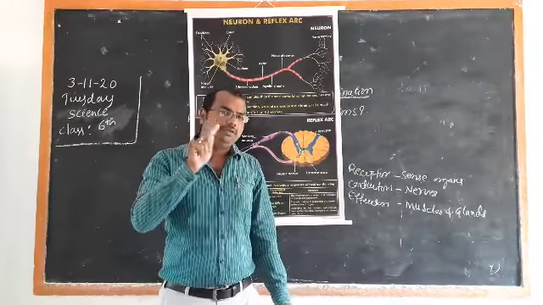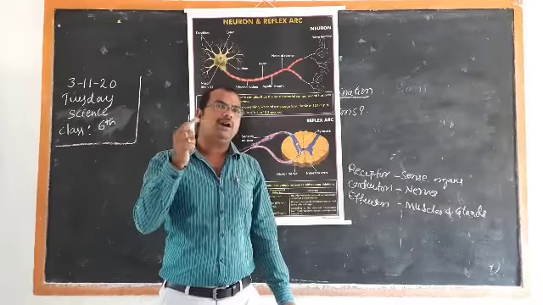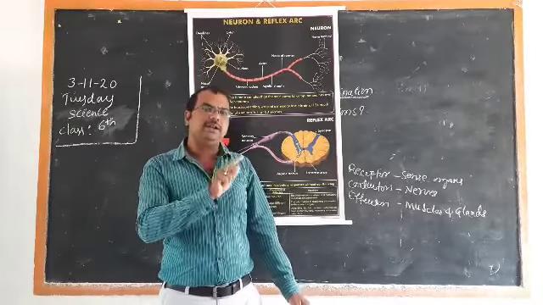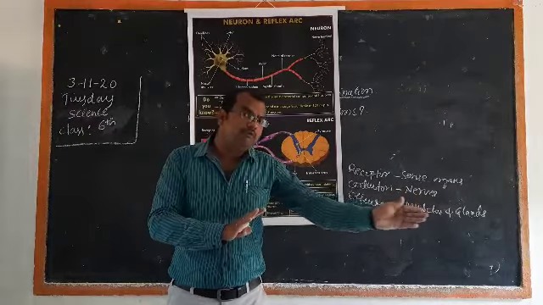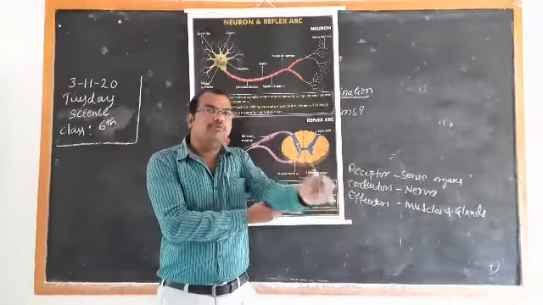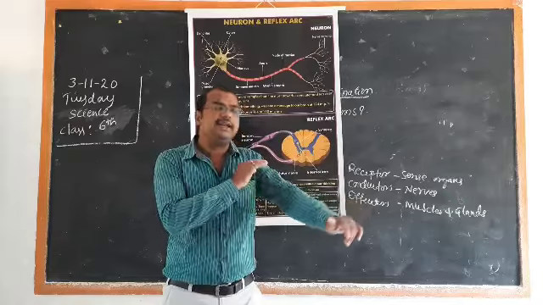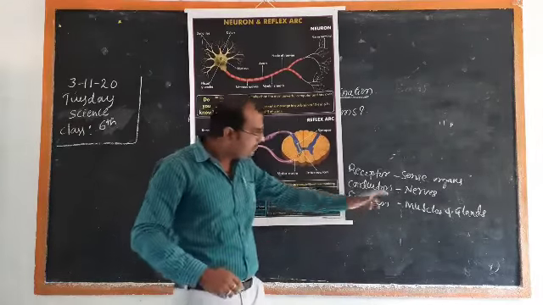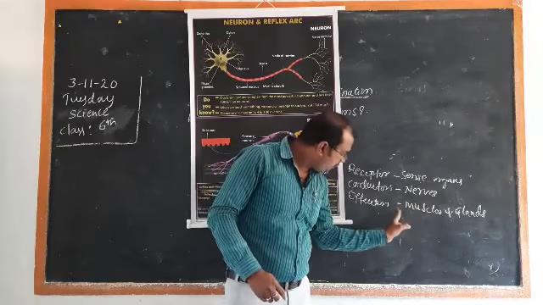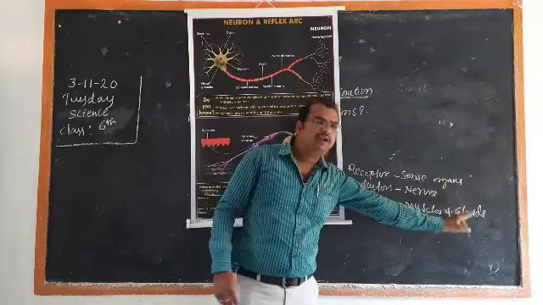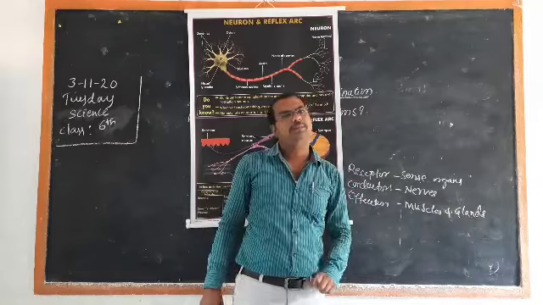According to this information, the brain or the spinal cord sends the message to withdraw the hand from that particular place. How do we withdraw the hand? When we move our muscles. Muscles help us to move our hand. So muscles are called effectors. Muscles and also glands are considered effectors.